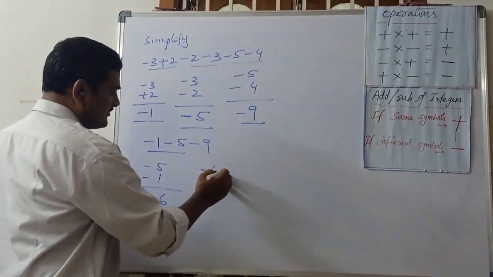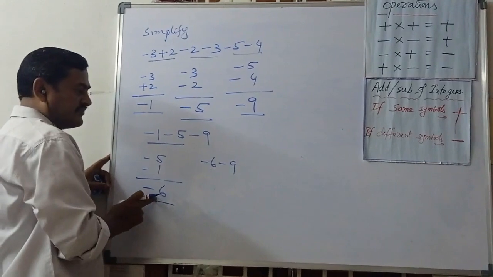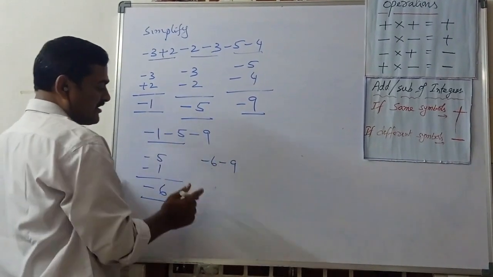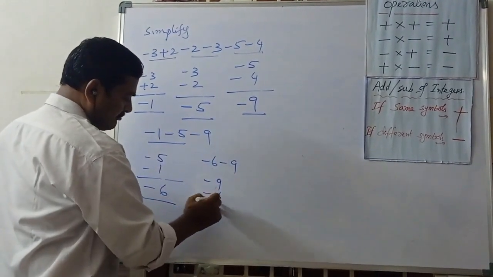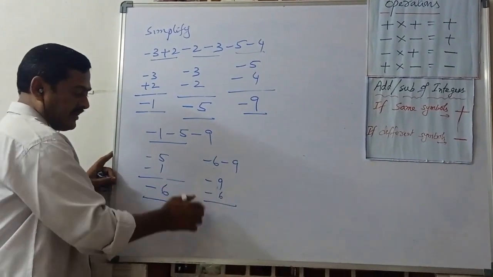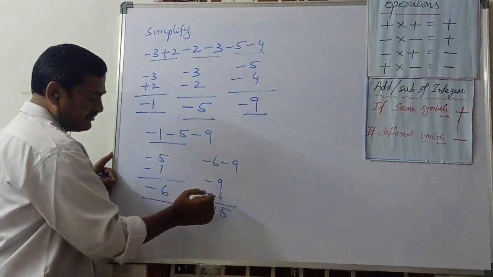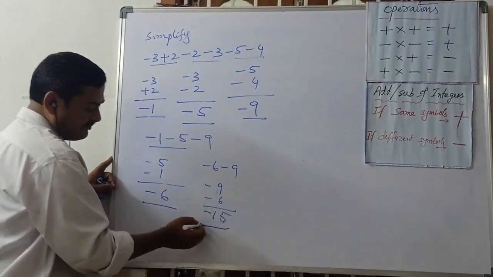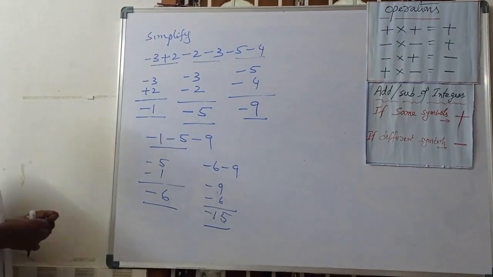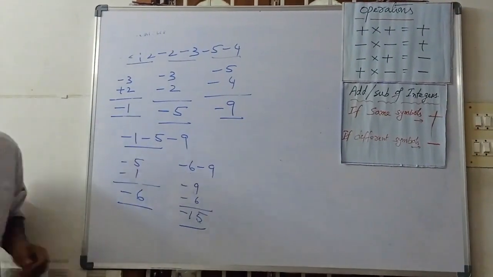Now minus 6 minus 9. Both are same symbol. So what is the operation here? Plus. So we can add 9 plus 6, 15, and keep the minus symbol. So we can do like this.